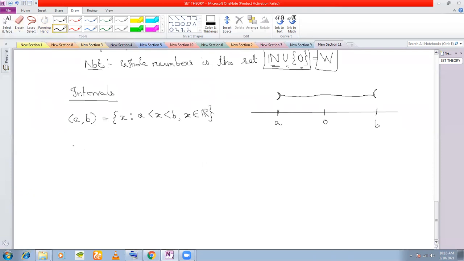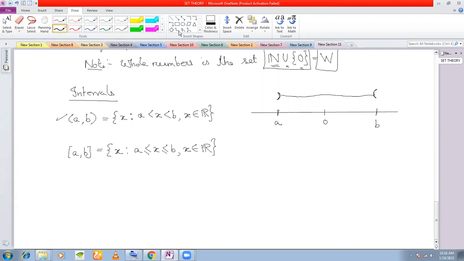Next interval is this. If you have understood the first interval, this should not be a problem. This interval is nothing but the same interval, except that it will touch A and B both, inclusive of A and B. And remember always to write the lower number first and then the higher number, whenever you are writing this interval. The lower number should come first and the higher number should come later.